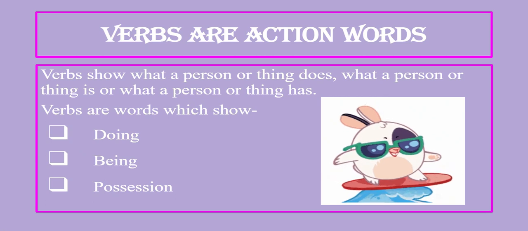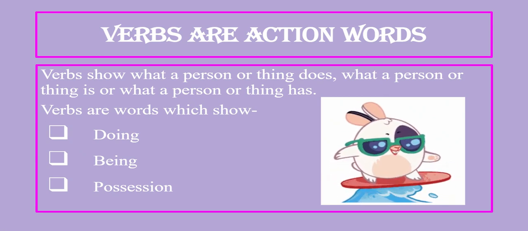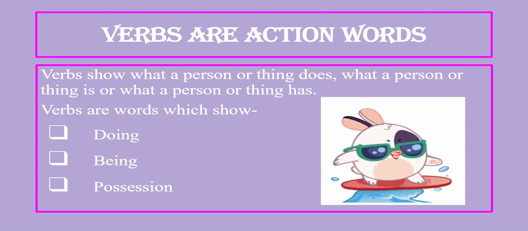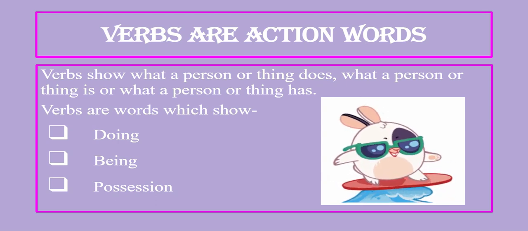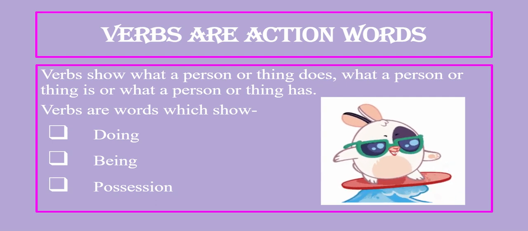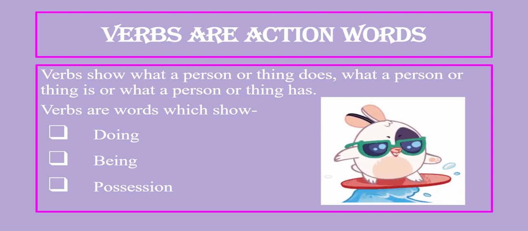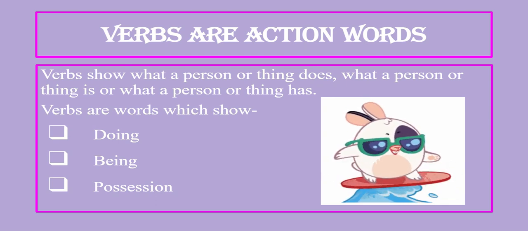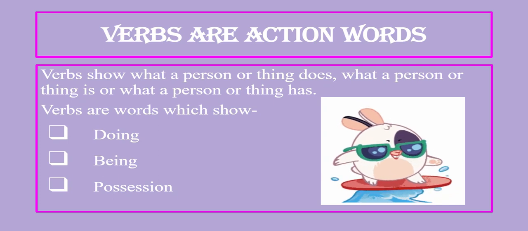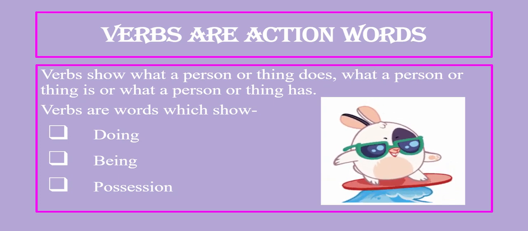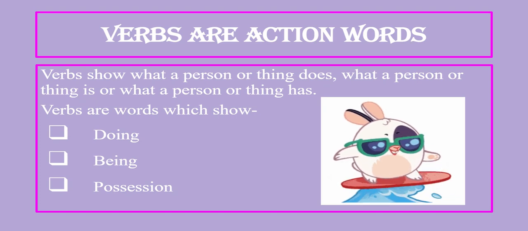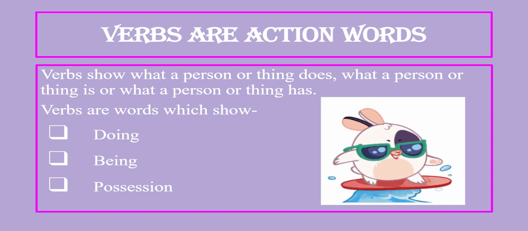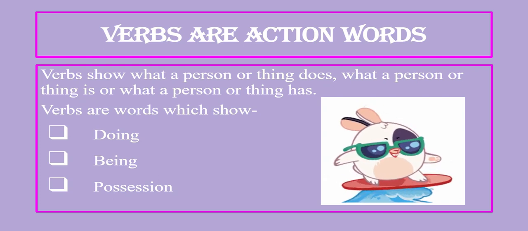And the pronoun you is always used with a plural verb. When we join two singular nouns or pronouns with the conjunction and, they become plural and they take a plural verb, like Mona and Sumit are cousins. So here, when we are taking a plural form, it takes a plural verb.